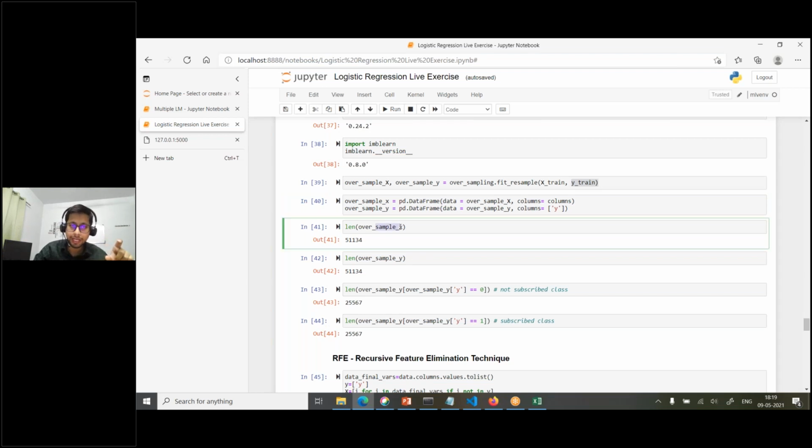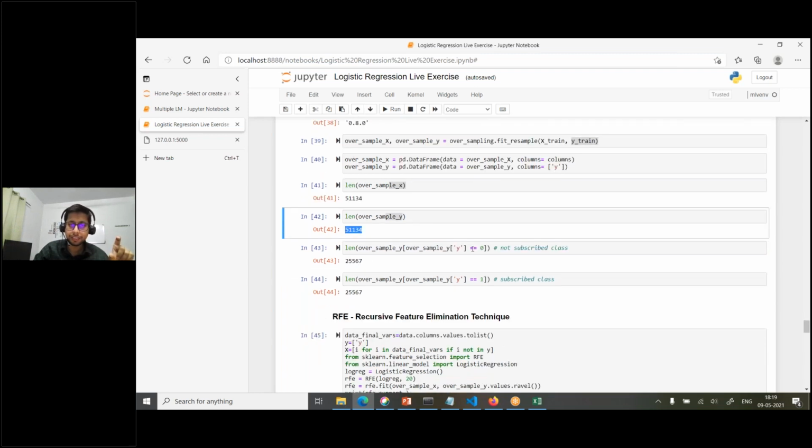So now you see in X, that is the predictors, we have 51,000, and in Y also we have 51,000. Then you just see the class counts. This Y represents the target, right? In that, class 0 has 25,000, and class 1 also has 25,000. Before that, class 0 was having 36,000, and class 1 was having 4,000. Now both are having the same number, right? So this is what we did, oversampling.